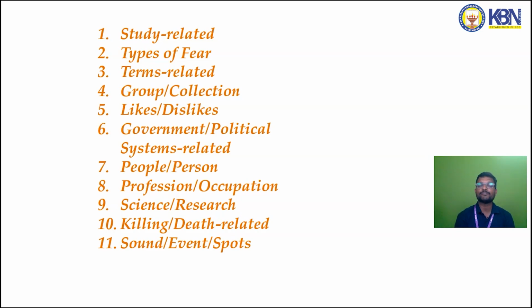Killing of one's mother is matricide. Killing of a king is regicide, killing of a whole race is genocide. There are n number of such terms. And then sound, events, and sports. So these are different categories where we can learn one word substitutes. There are around 11 categories of one word substitutes